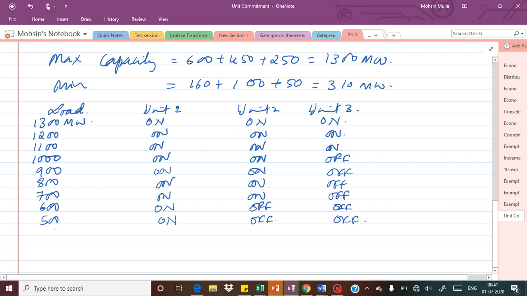To obtain this unit commitment table, we have considered only one constraint, which is the minimum and maximum power generation of a particular unit. But there are other constraints which also need to be considered while determining the unit commitment.